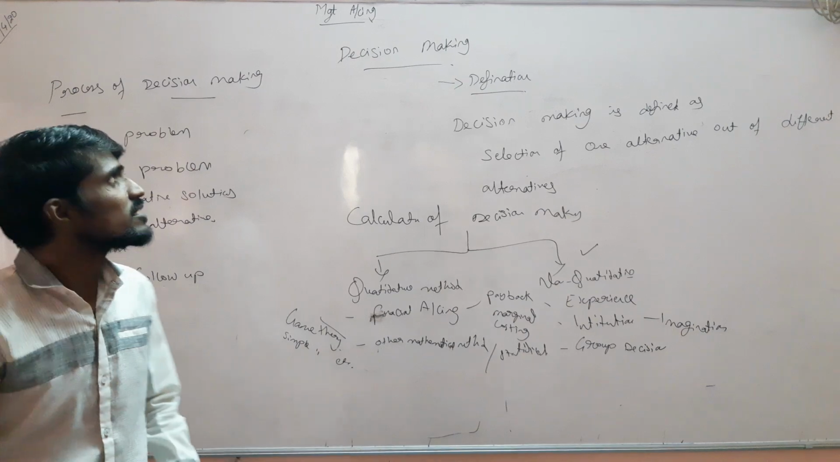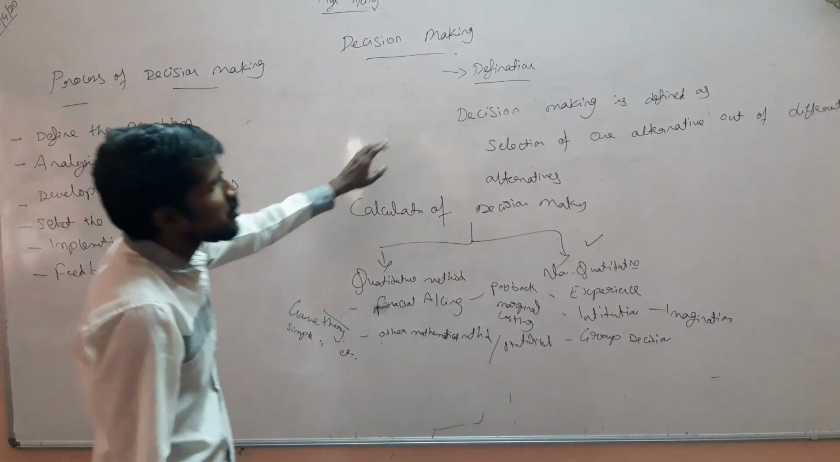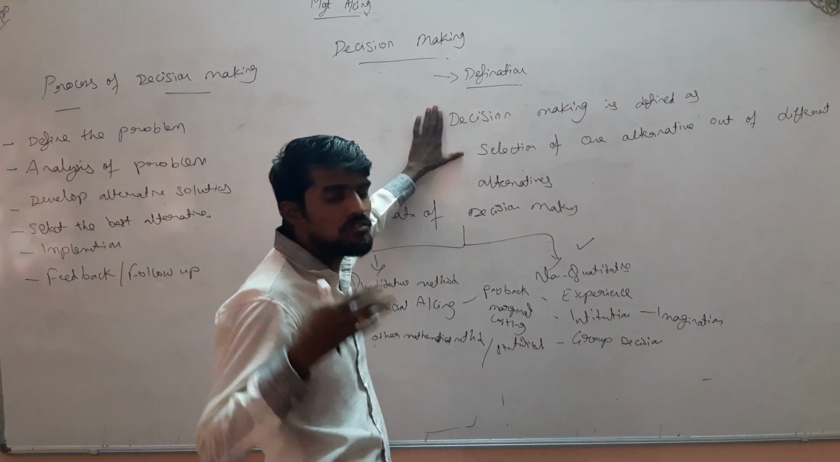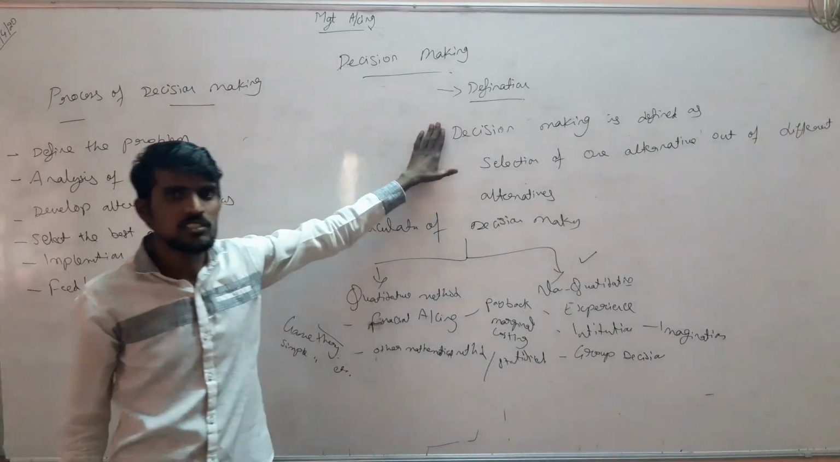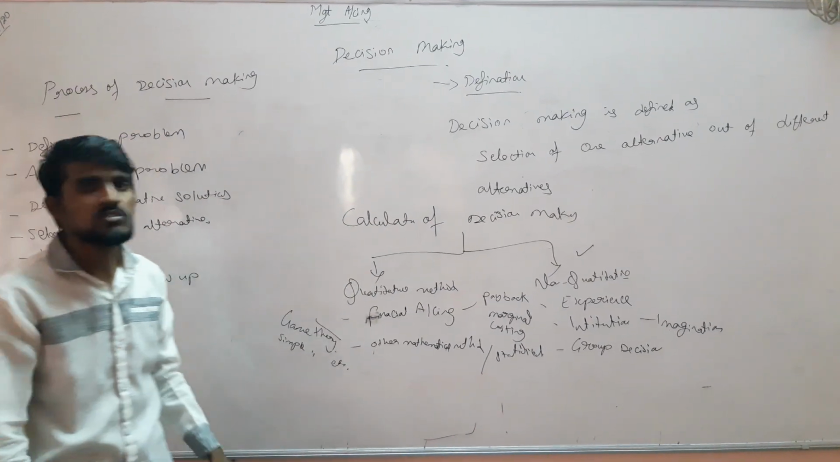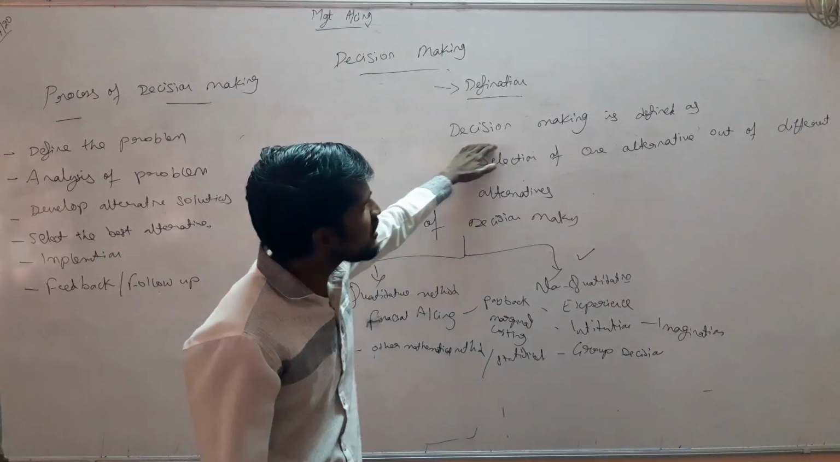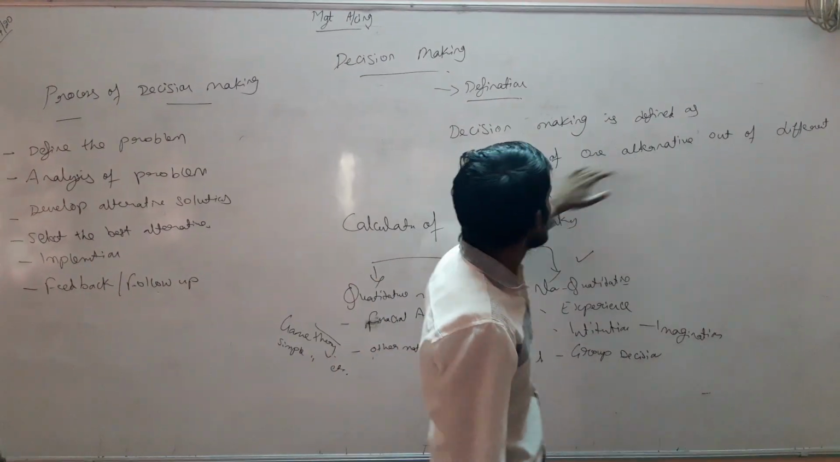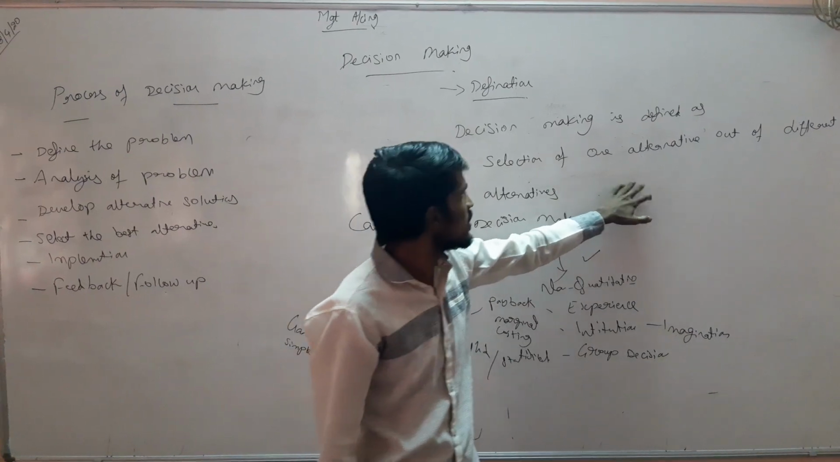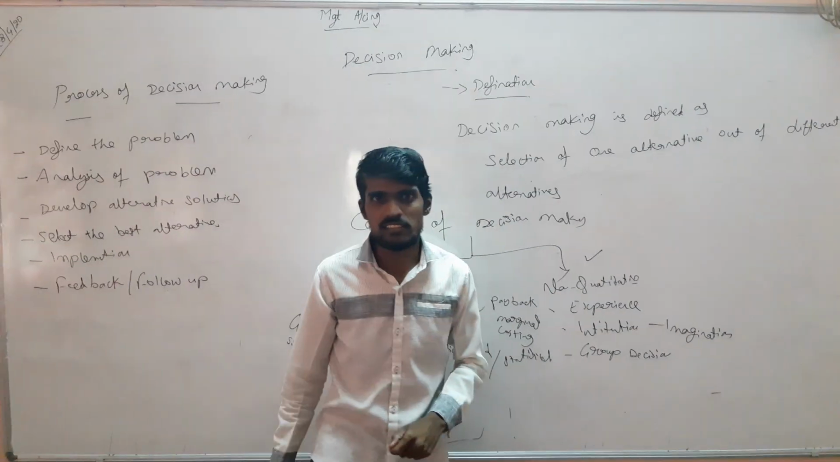Before going to the topic called decision making, we have to go through the definitions and how it will be used in our daily life, in the organization, in the operations of the business. So first I will go with decision making. Decision making is defined as selection of one alternative out of different alternatives.